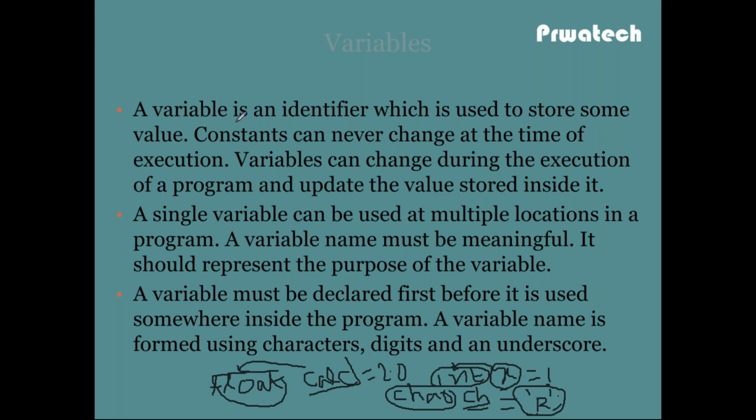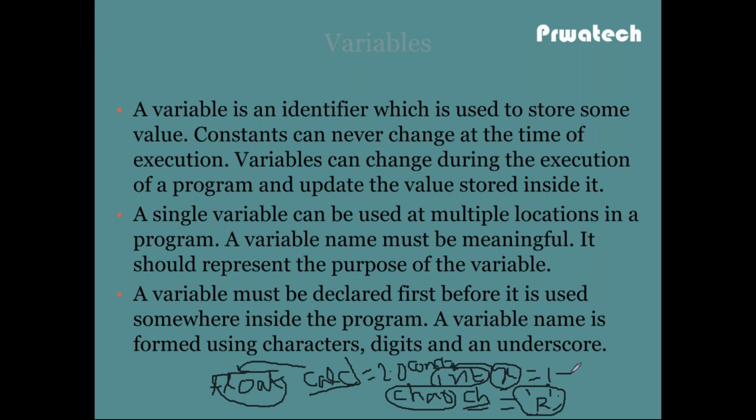So constants can never change at the time of execution. Suppose I define a constant. I will explain this constant concept in the next class. But suppose const int x equal to 1. So the value of x is 1.